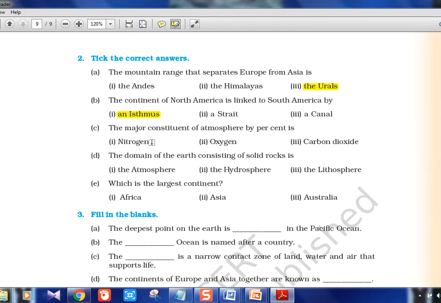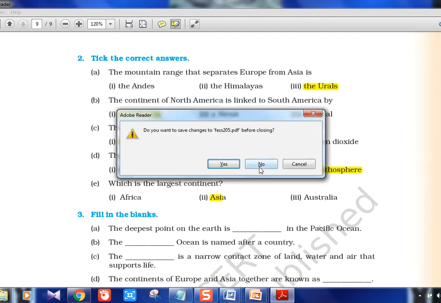The major constituent of atmosphere is nitrogen. The domain of the Earth consisting of solid rock is lithosphere. Largest continent, Asia. Second largest will be Africa, and third will be North America. Australia is actually the smallest one. Okay, so this is class 5. We will quickly see class 6 also.